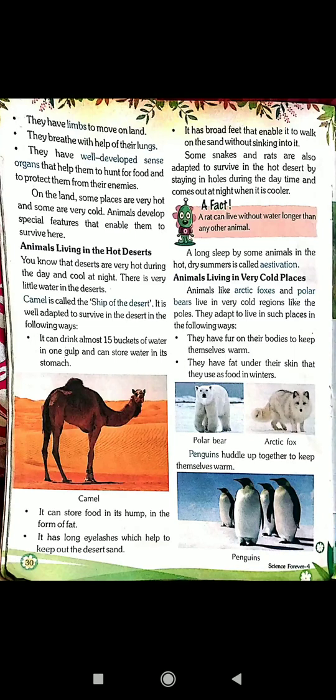Now, animals living in very cold places. Animals like Arctic foxes and polar bears live in very cold regions like the poles. They adapt to live in such places in the following ways. They have fur on their bodies to keep themselves warm. They have fat under their skin that they use as food in winters. Here are the pictures of polar bear and Arctic fox. Next, penguins huddle up together to keep themselves warm.